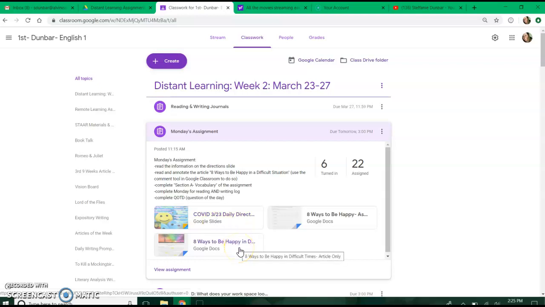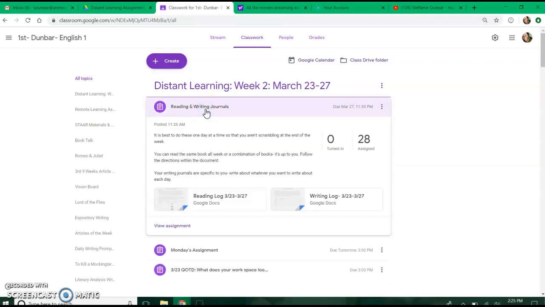It has the document that you need, the article, and then it has section A of your assignment for today, which is the vocabulary. And it looks like 6 of you guys have already gotten that done, so thank you. This will be due tomorrow at 3 o'clock, on Tuesday at 3 o'clock, okay? And I'm going to post some videos here in just a couple of seconds that walk you through both of these documents right here so you know what you're doing.